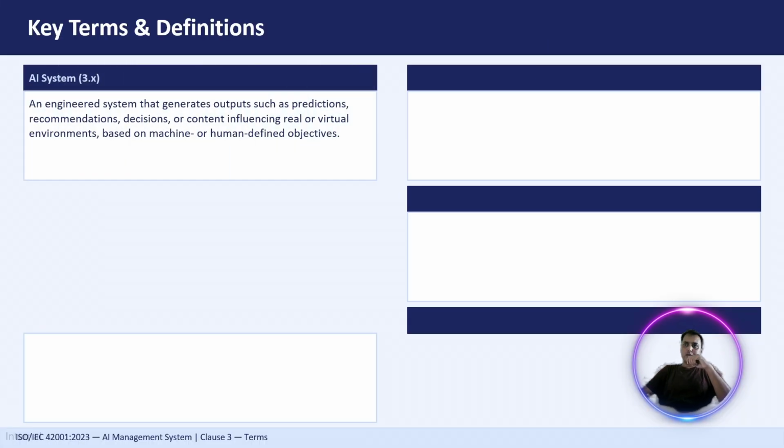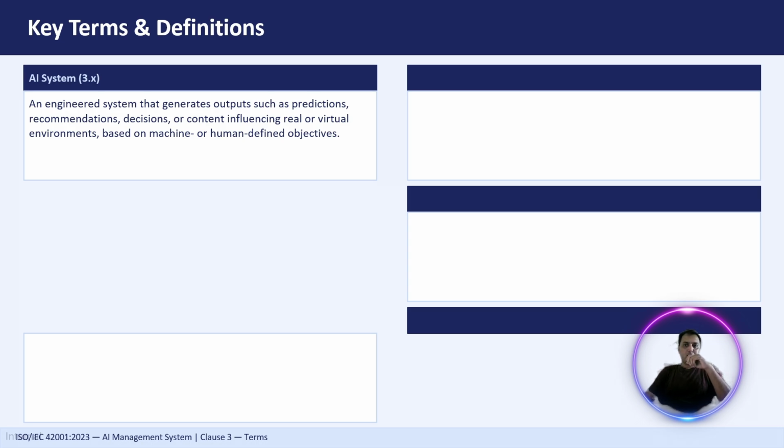So the first is AI systems. So AI systems is basically nothing but the system which we develop, right, for reducing the human efforts or making the human faster, right? So let's say, for example, the AI system which can generate predictions, it can generate recommendations, or it can help us in decisions or content creations, right? So those are the systems which we call as AI systems, right?